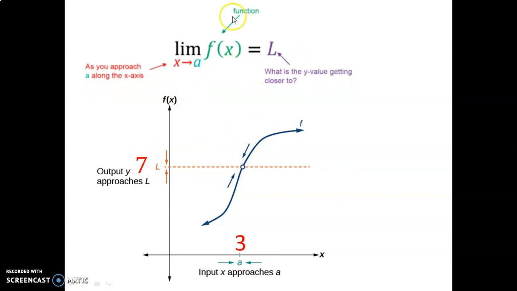So here is the language of limits. We write it like this. We say the limit as x approaches some value a of a function, and it equals some limit value. So for this example, we have limit as x approaches 3, so we approach 3 from both sides, of this function, and we know the limit of that is 7 because it comes to 7 from both sides. Alright, so that's the basics of limits.